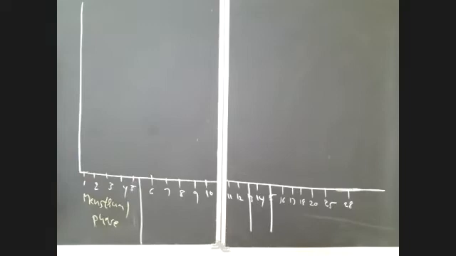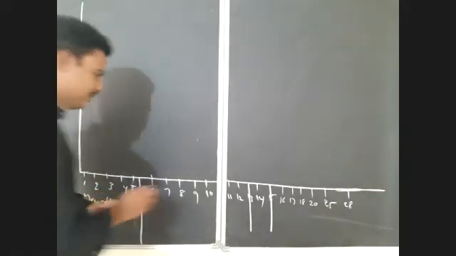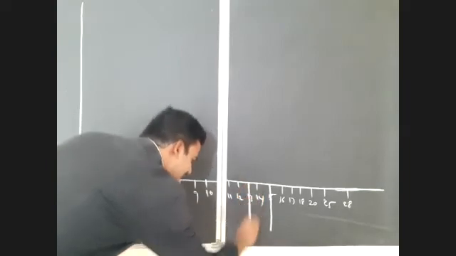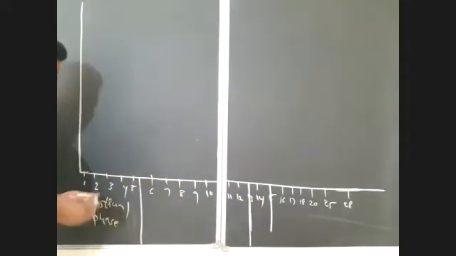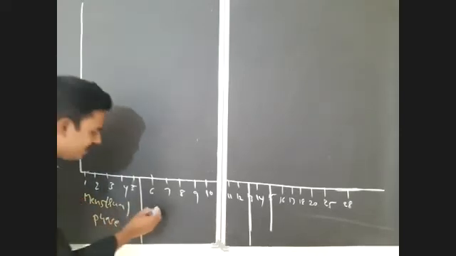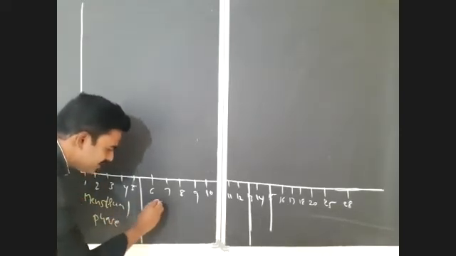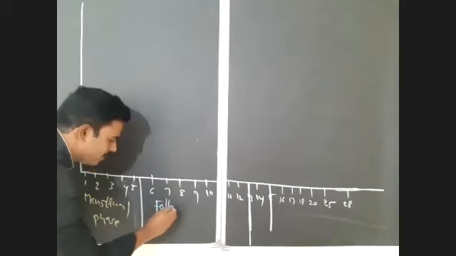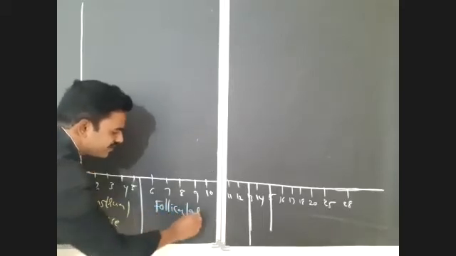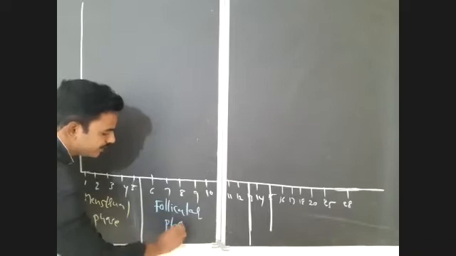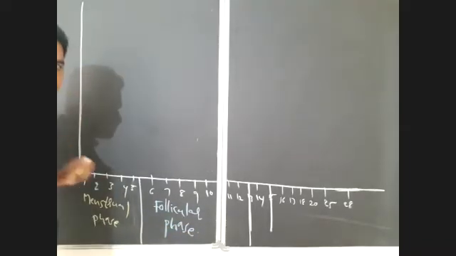So the first phase is the menstrual phase or bleeding phase. And the second here, from the 6th to the 13th day, is the follicular phase or proliferative phase.